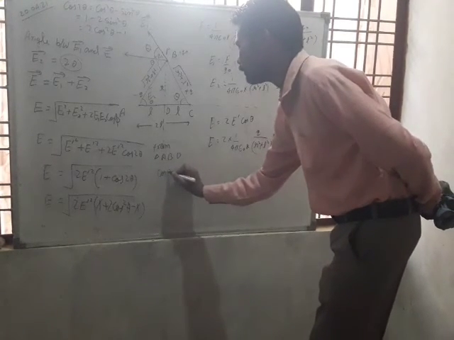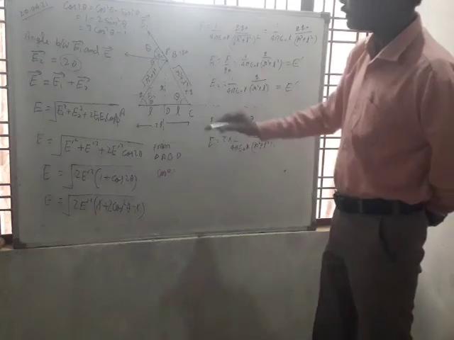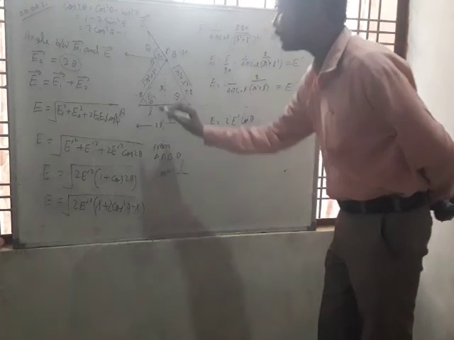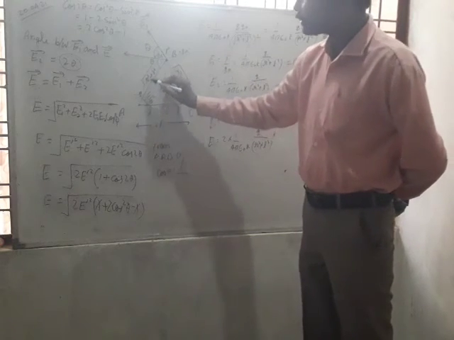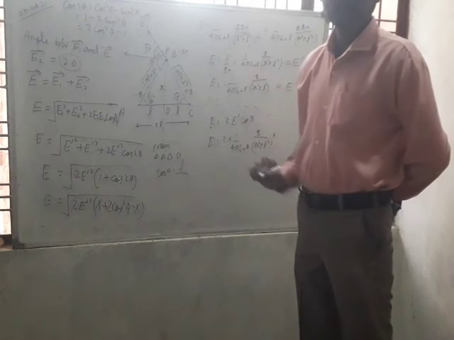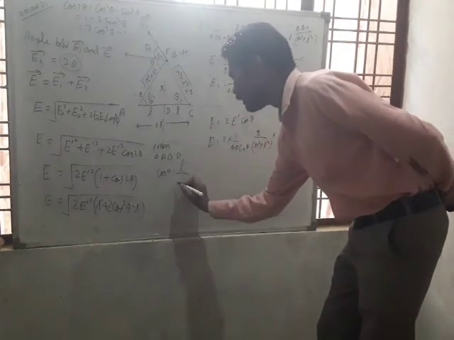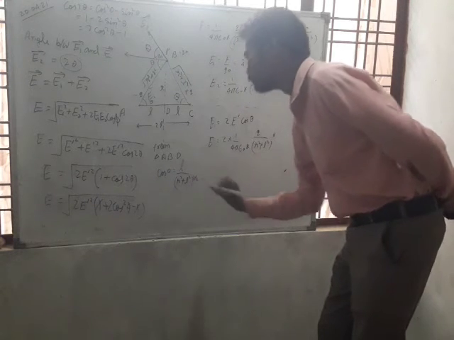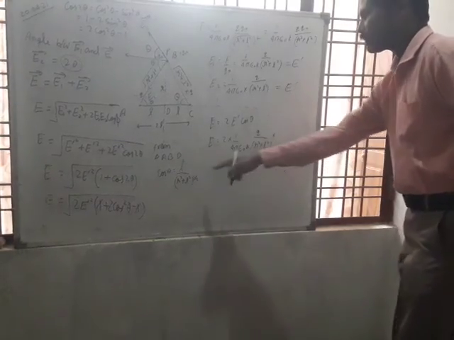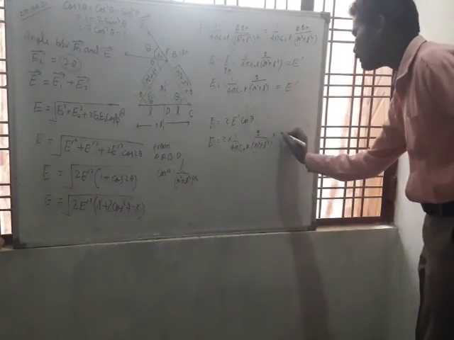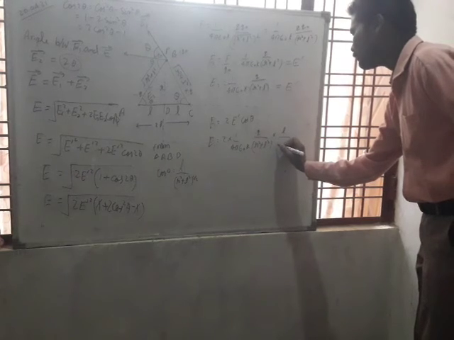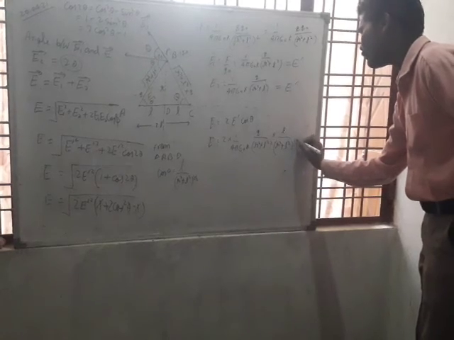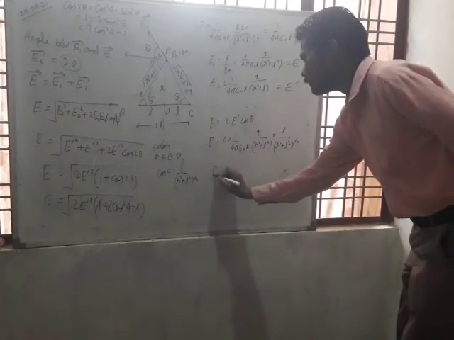Cos theta will be base upon hypotenuse. Base will be L, upon hypotenuse, means root L square plus R square, we can write R square plus L square whole power 1 by 2. Substituting the value of cos theta in this equation, L upon R square plus L square whole power 1 by 2.